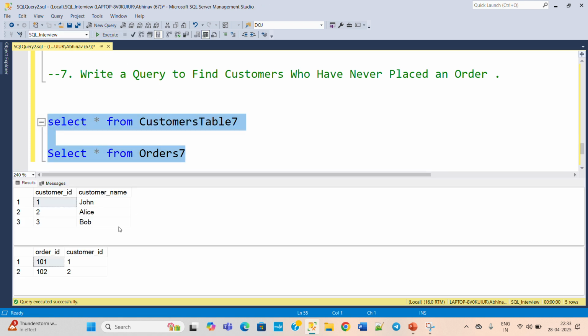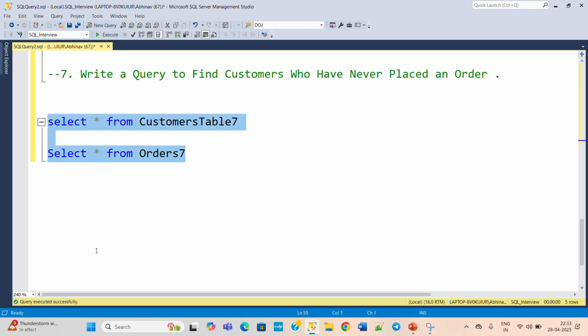Okay, so here you can see we have the customer ID, customer name in the customer table, and order ID and customer ID in the orders table, and we need to find out those customers who have not placed any order till yet. So here you can see the third customer ID, which is Bob, has never placed any order in the orders table. No entry is there. So the solution for this is very simple. You just need to understand the concept.